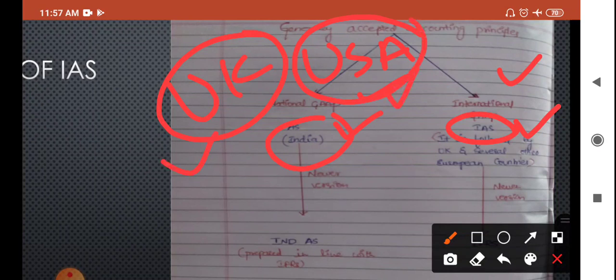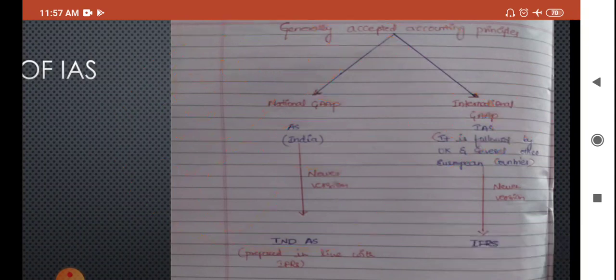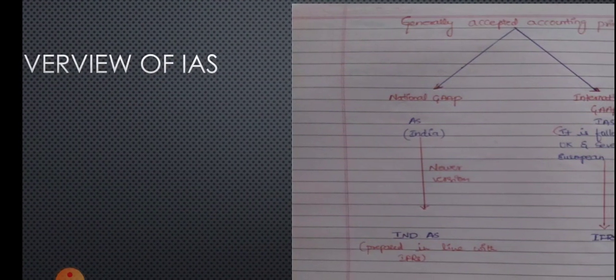When we are talking about the world as a whole, when we are talking about the globe as a whole, that is called international GAAP. Whatever the countries are, the same uniform accounting rules will be followed, and that is called international GAAP. That international GAAP is known as international accounting standards. So this topic is all about the international accounting standards.